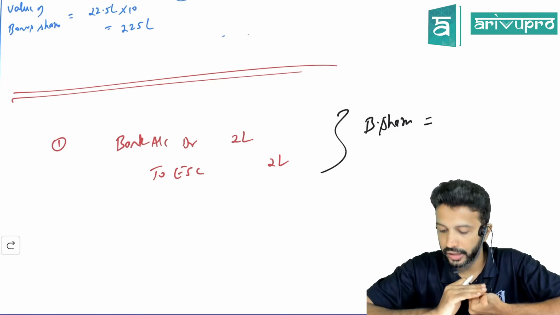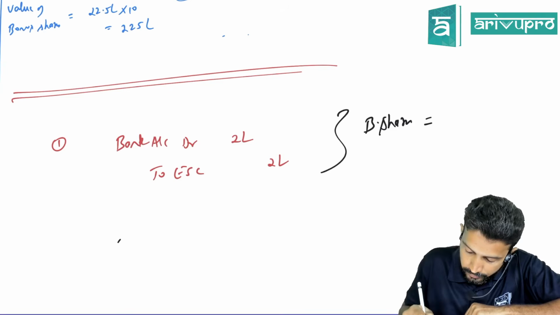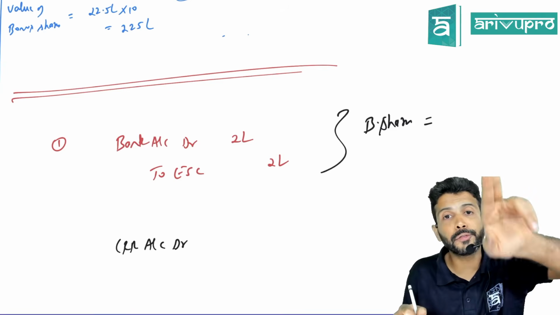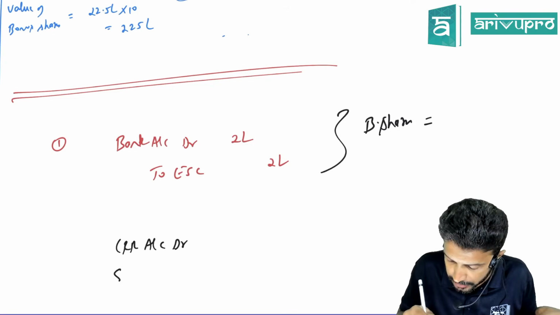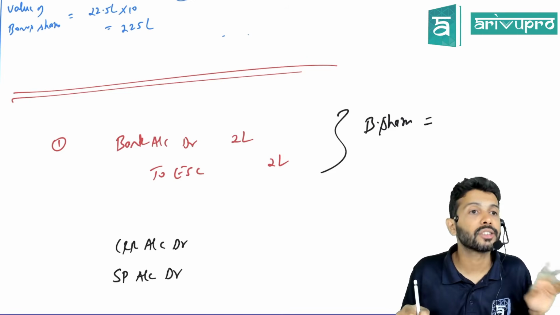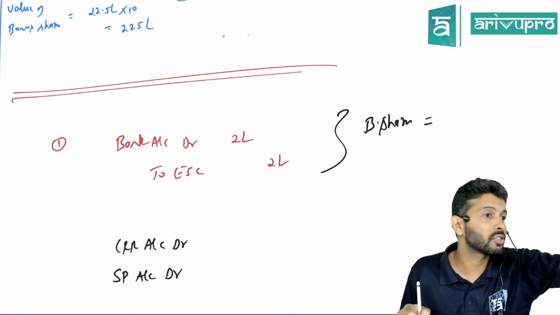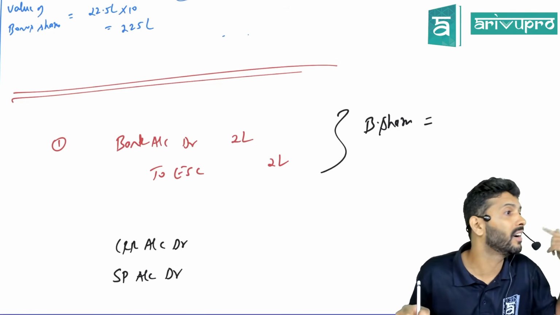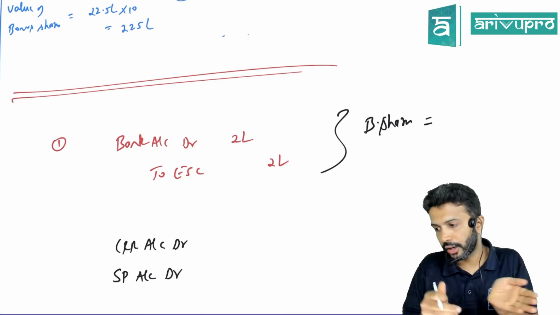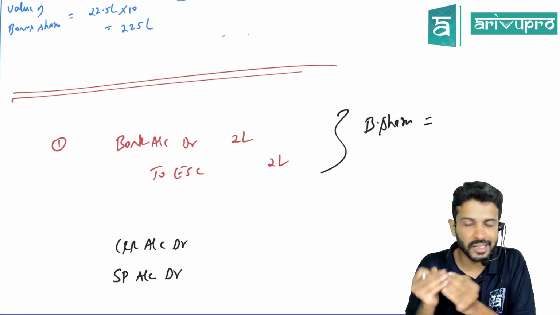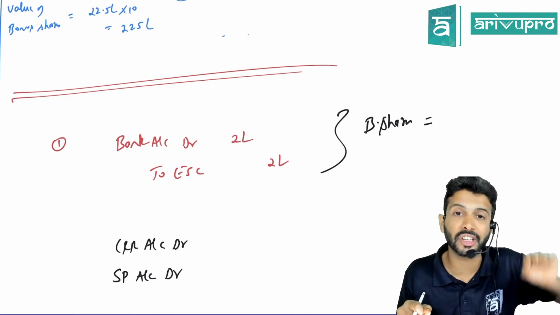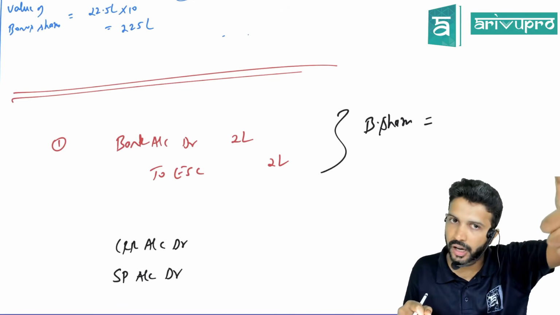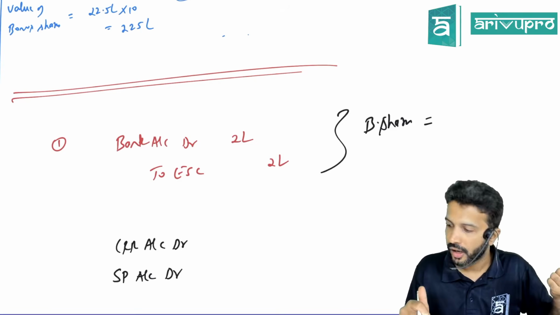If CRR is missing, the next priority is securities premium, because securities premium has five uses, and one of them is to give away bonus shares. So first priority to CRR, next priority to SP.